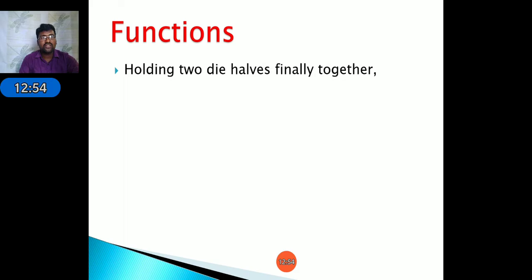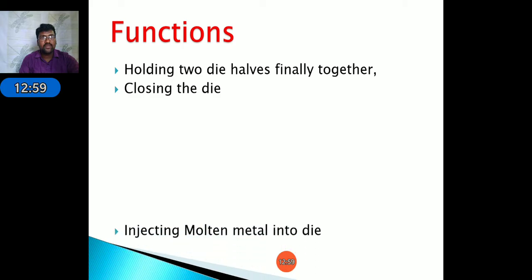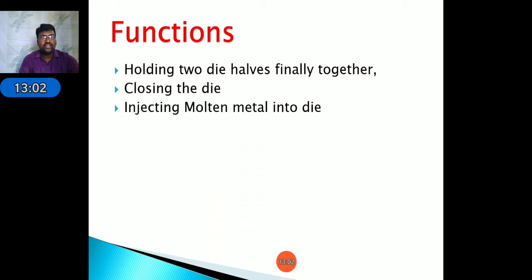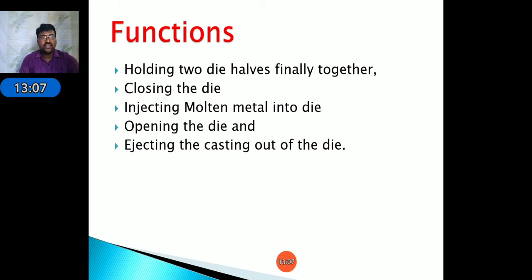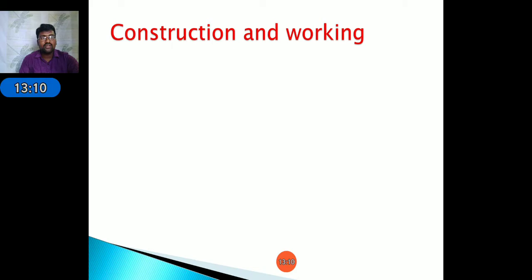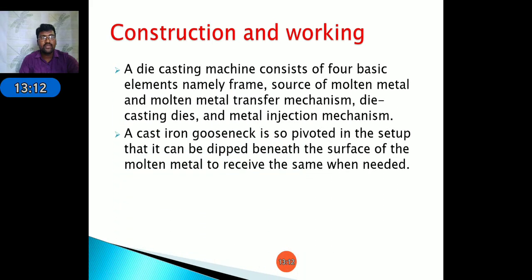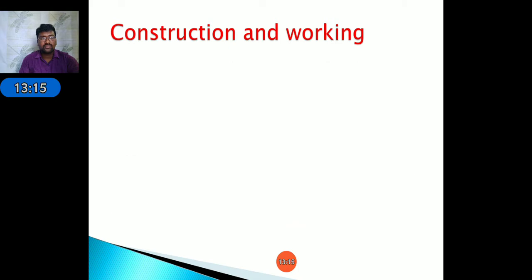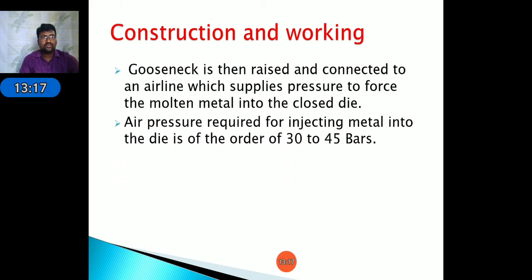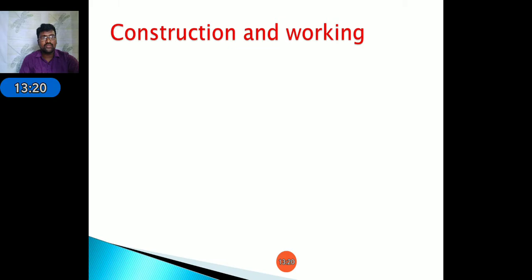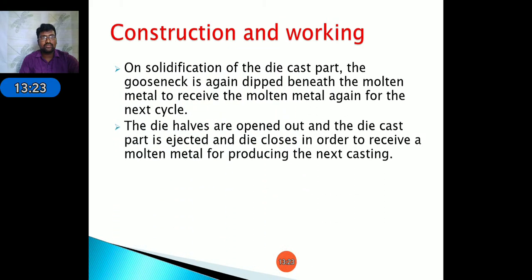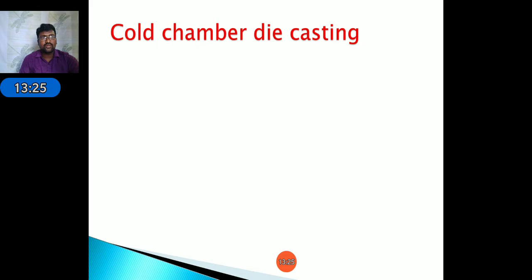These are the functions: holding the two dies firmly together, closing the die, injecting molten metal into the die, opening the die, and ejecting the casting out of the die. This is the construction and working of the die, which we already discussed. All these points are the construction and working of hot chamber die casting.